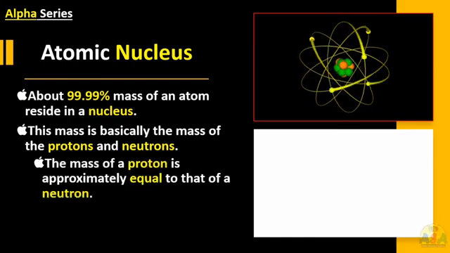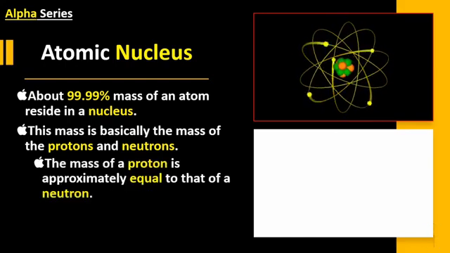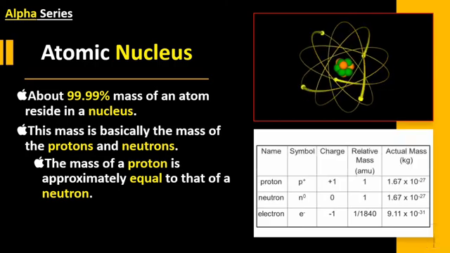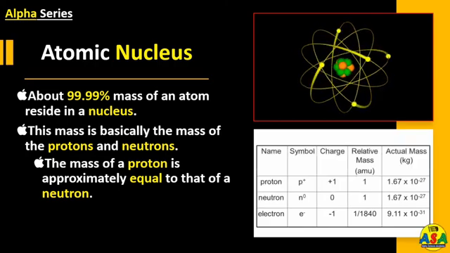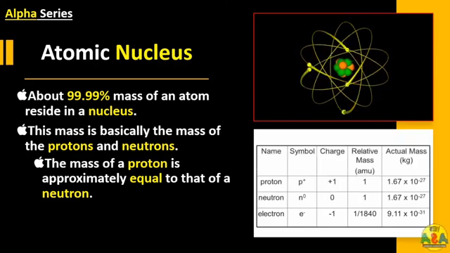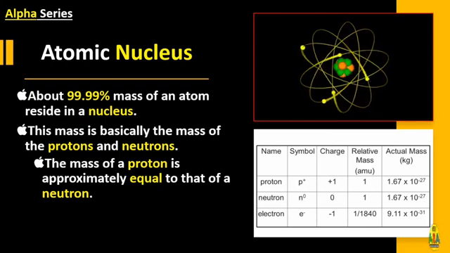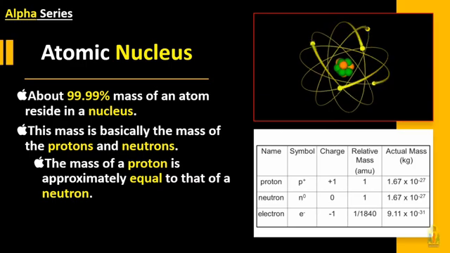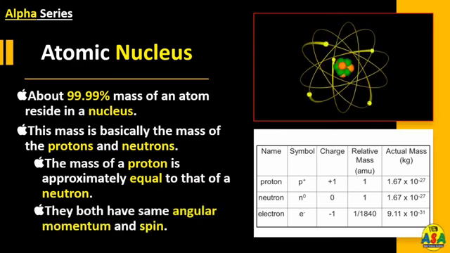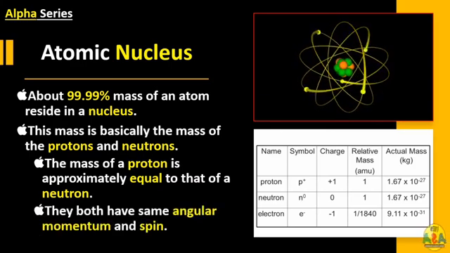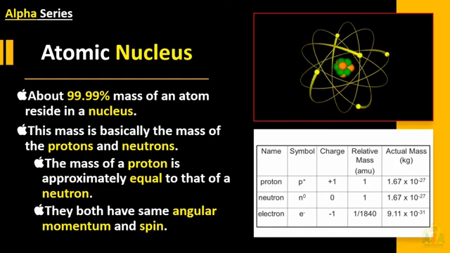Another point, the mass of a proton is approximately equal to that of a neutron. Look at the table. The last column clearly shows that the mass of proton and neutron are approximately equal. Along with both of them have same angular momentum and spin.